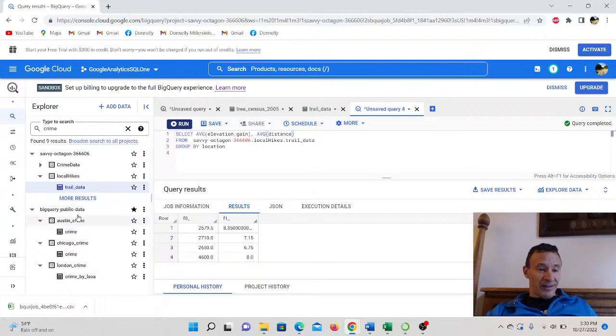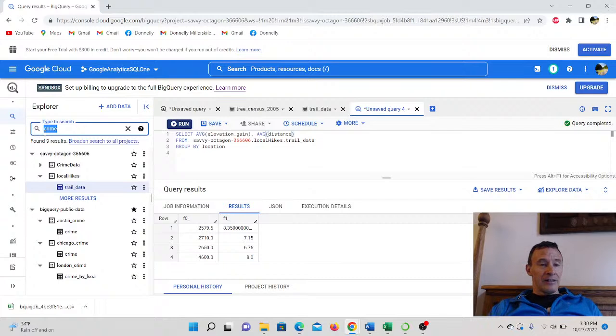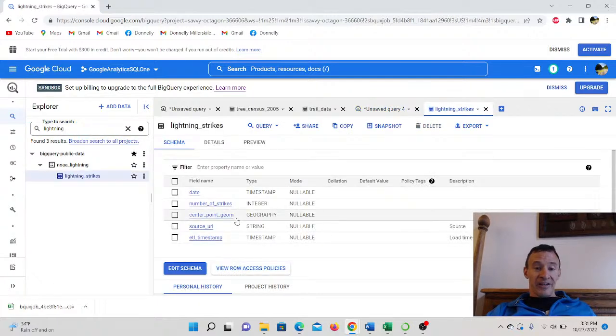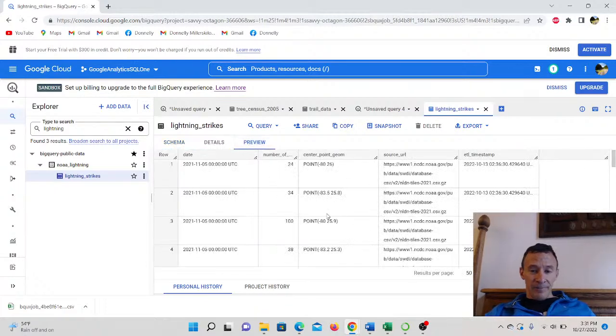For instance, I've got these public data sets, so let me scroll down here. I'm just going to type lightning and see if there's anything about lightning strikes. Oh yes. Number of strikes. Oh, this is pretty cool. All right, so that's a preview. I'm going to go ahead and preview it.